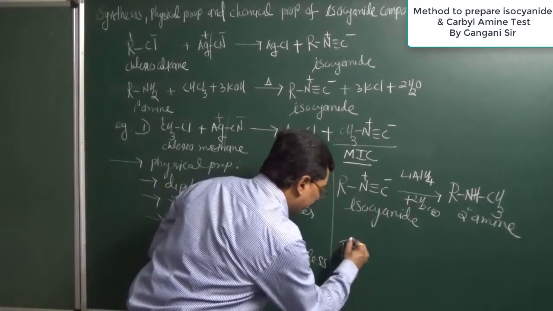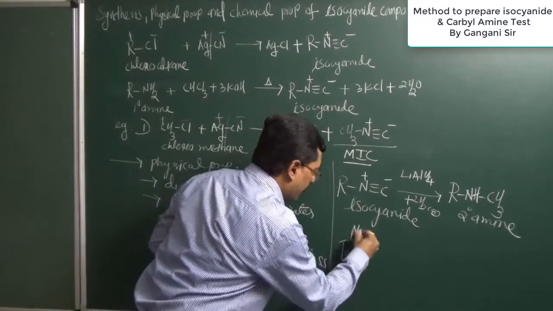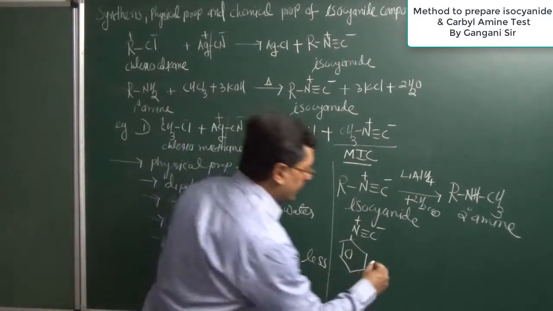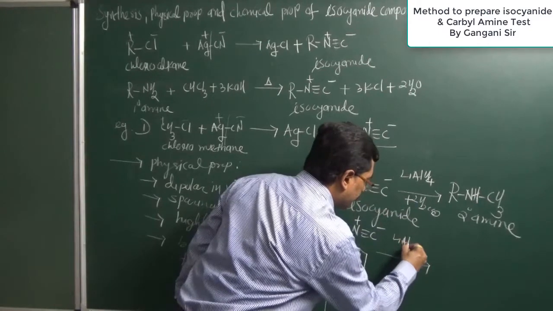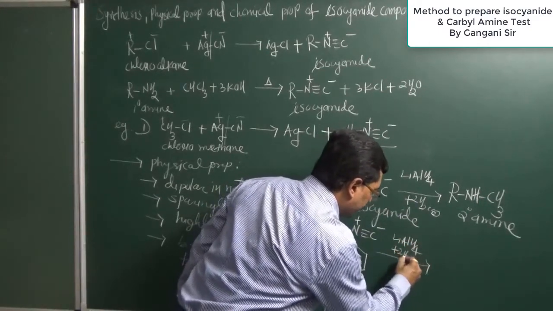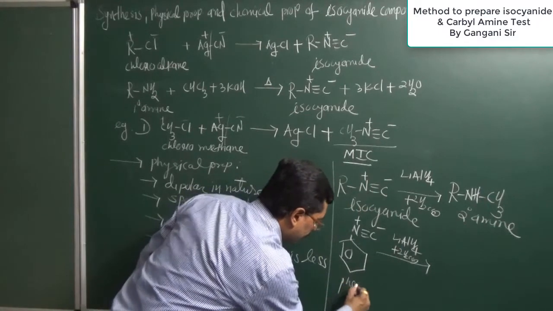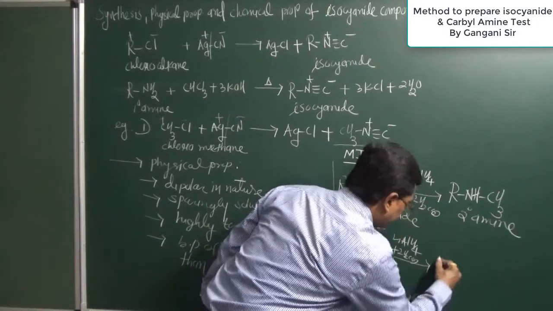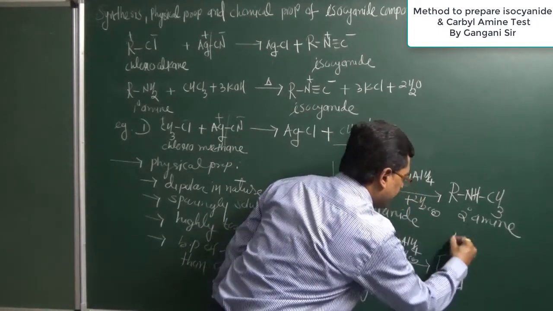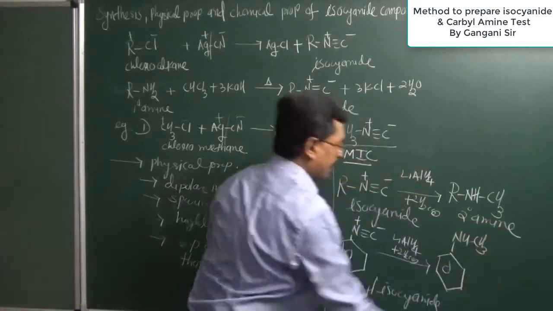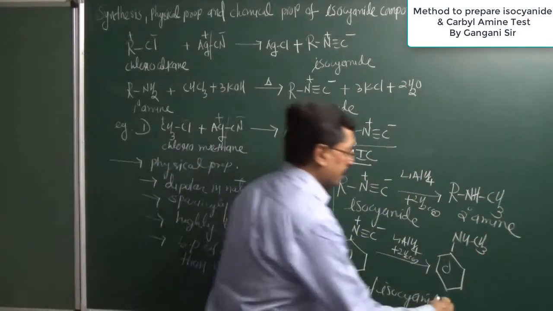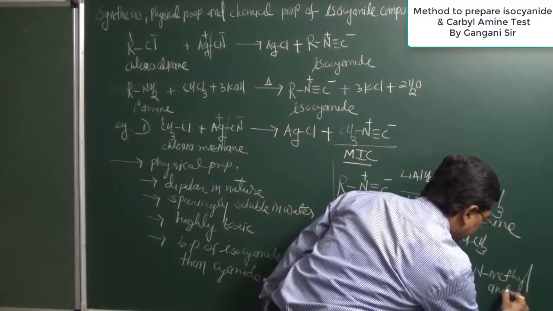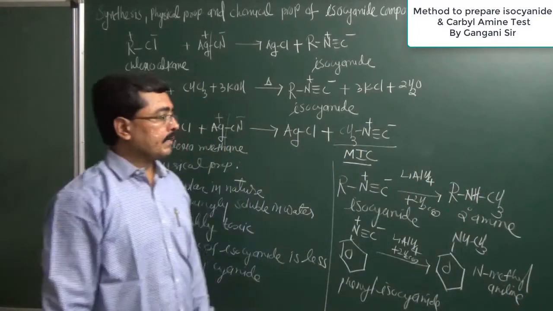Suppose we have this structure, known as phenyl isocyanate. When phenyl isocyanate is reduced using lithium aluminium hydride, the same reducing agent with no change, it converts into this structure, and you know the name of this structure very well. This is known as N-methyl aniline, and this N-methyl aniline is a secondary amine.